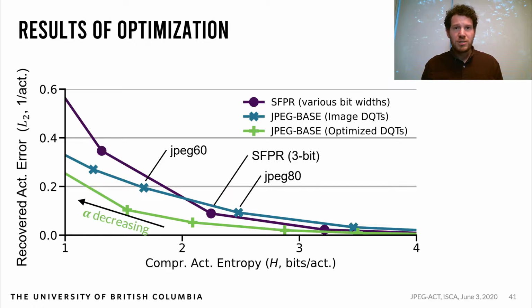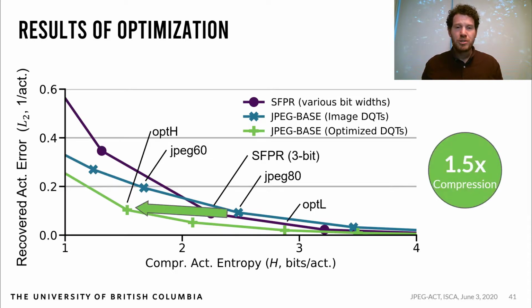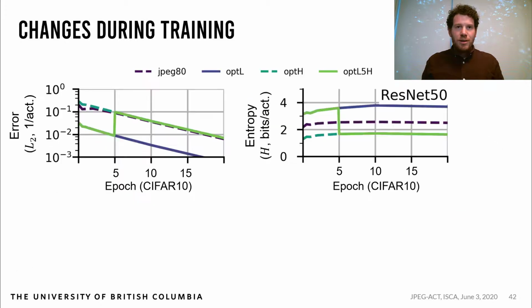When alpha decreases, we can see that optimization favors higher compression. When alpha increases, we can see that lower compression is favored. All points along the optimized line improve the Pareto frontier for compression and error, meaning that optimization is always better than SFPR or naive JPEG. From this, we pick two optimized DQTs, high compression opt-H and low compression opt-L. Using opt-H results in a 1.5x compression improvement over JPEG-ACT.